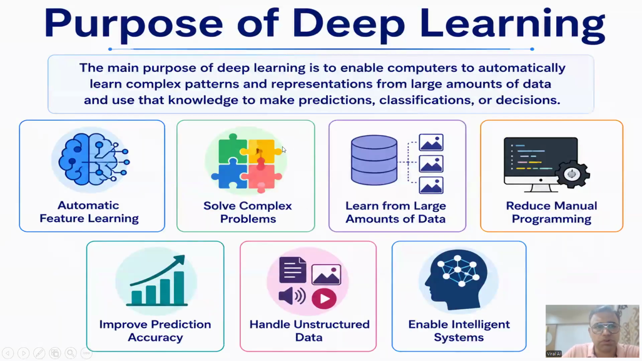Now, what is the purpose of deep learning? Why deep learning is used? First, it automatically learns the features. Then it solves the complex problem. It learns from the large amount of data. It reduces manual programming. It improves prediction. It handles unstructured data and it enables intelligent systems. So we'll see one by one what is the purpose of deep learning.